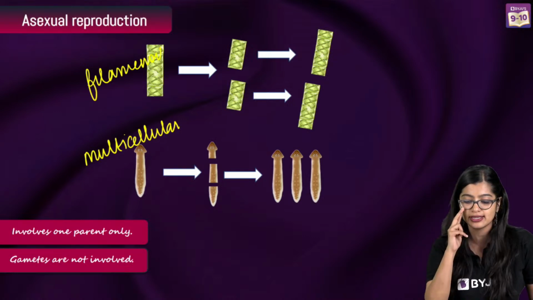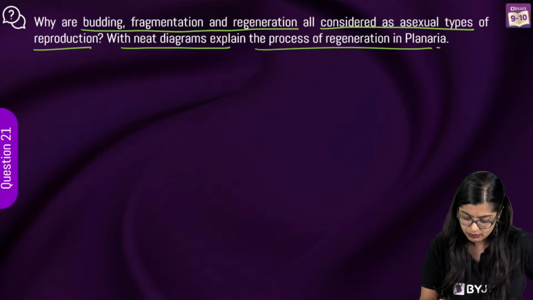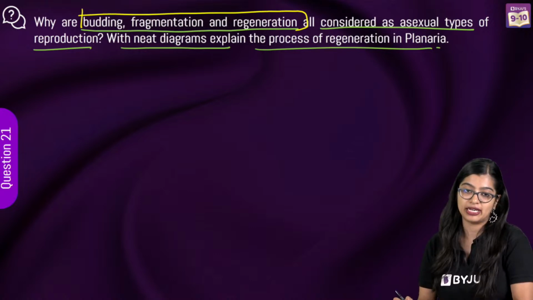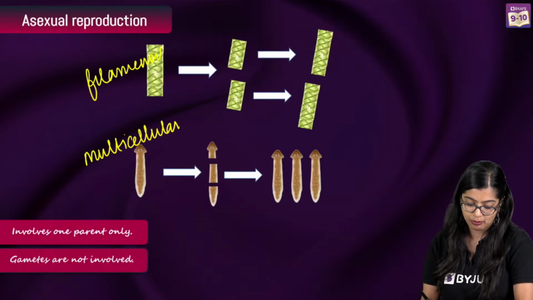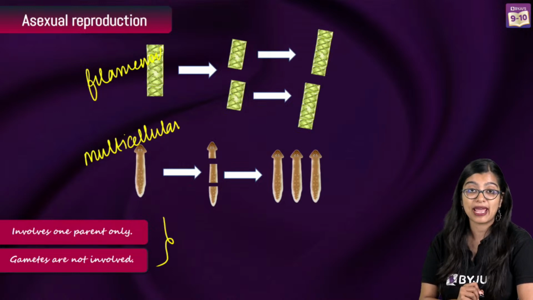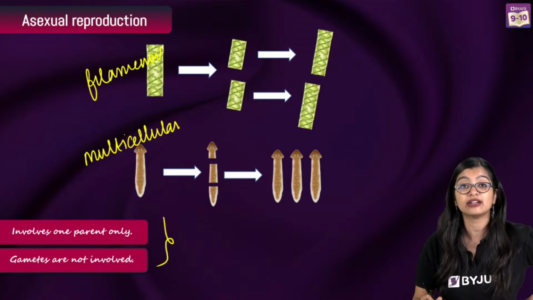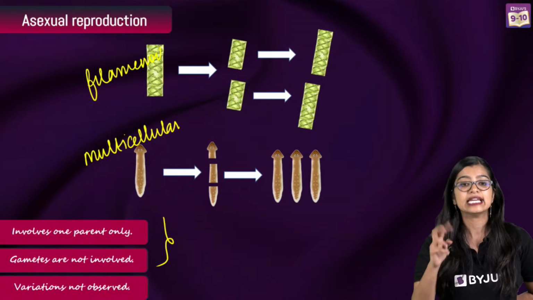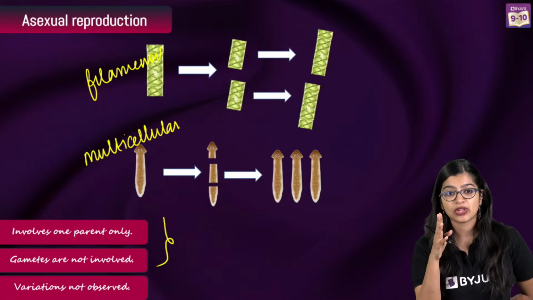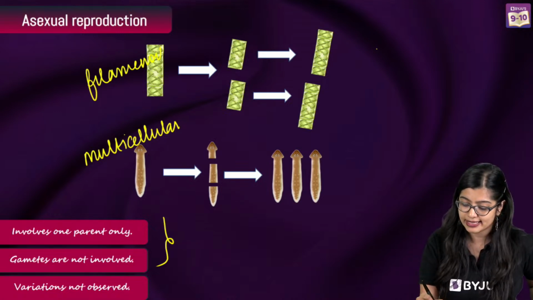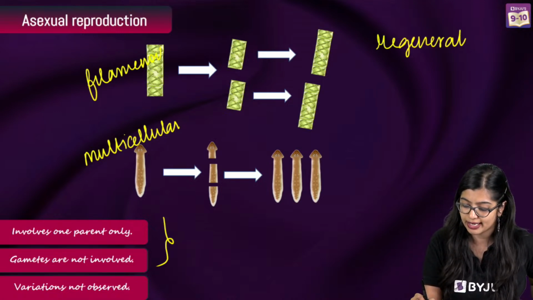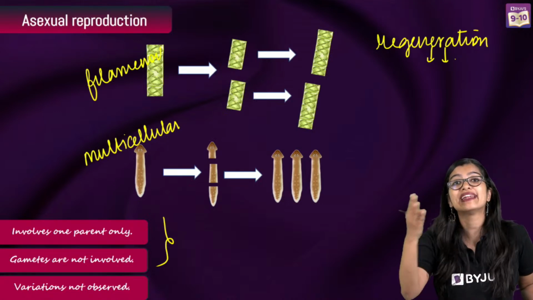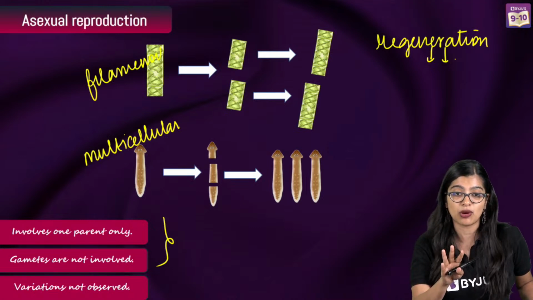No variations. Yes, okay. See, we're talking budding, regeneration, fragmentation. So you will have to talk about those main points, right? So here mainly one parent is involved and gametes are not involved, right? And of course we know variations are not observed. Yes, single parent is the more appropriate term. One thing I would like you to add is that regeneration, when you are writing about it, is only a mode of reproduction when in unfavorable conditions, right? So you need to understand that.